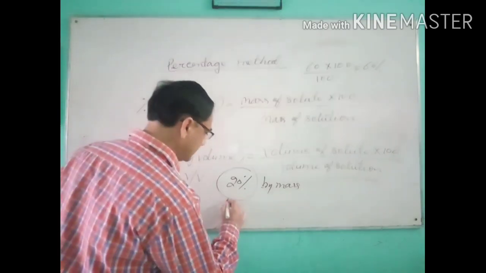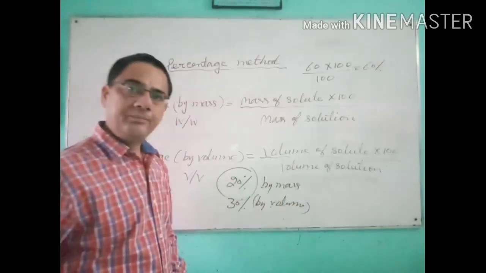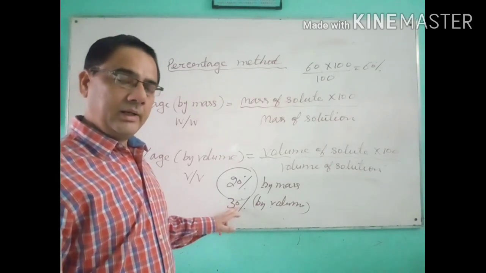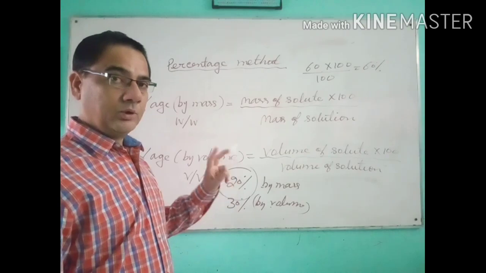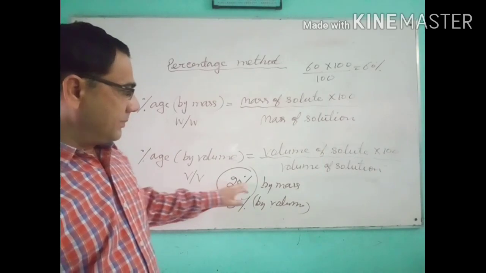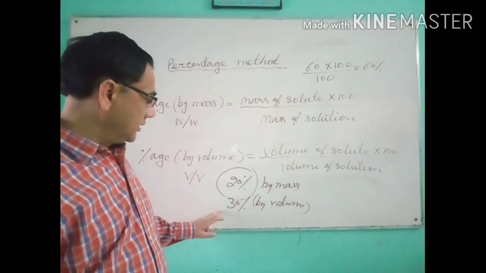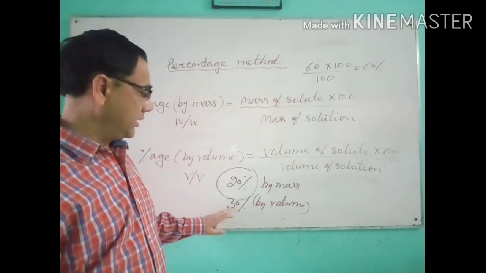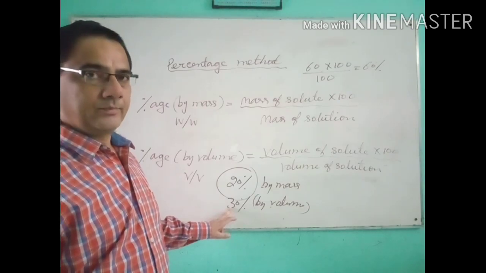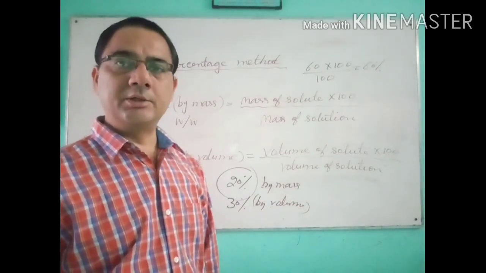And if I write 30% by volume, then what does that mean? It means 30 ml of the solute dissolved in 100 ml of the solution. In both the cases we use solution, not the solvent. Repeat again. 20% by mass means 20 gram of the solute dissolved in 100 gram of the solution, and 30% by volume means 30 ml of the solute dissolved in 100 ml of the solution. So this is overall the first method by which we calculate the concentration of the solution.